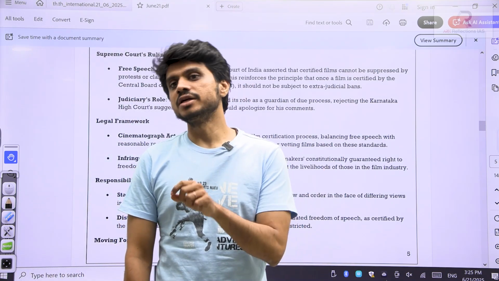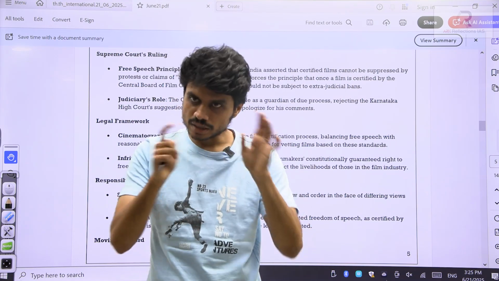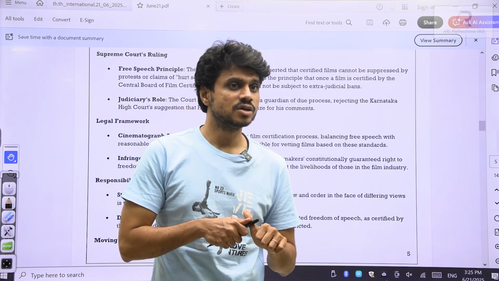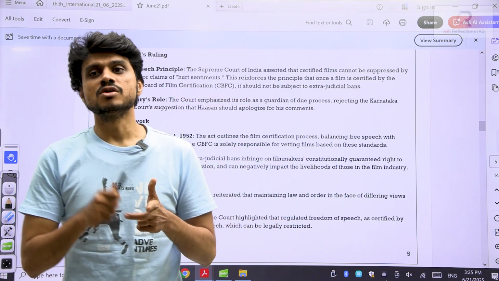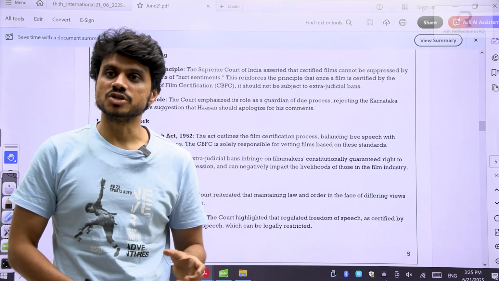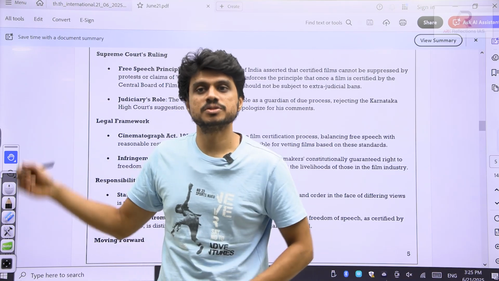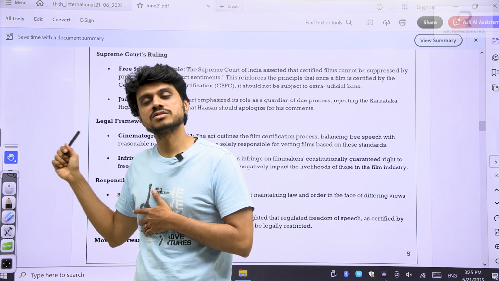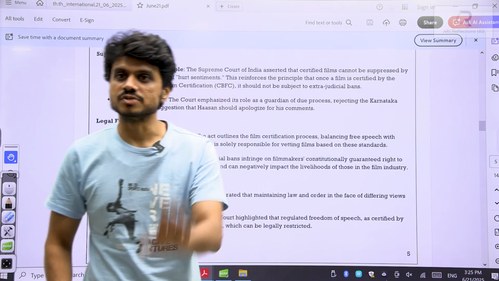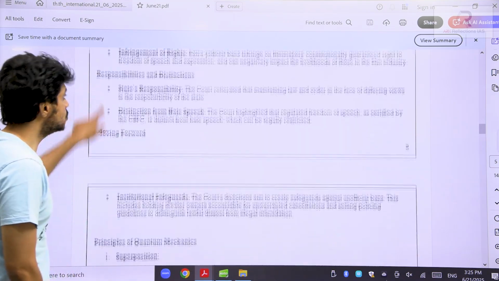As per Article 19, Clause 1, you have freedom of speech and expression. Under Article 19, Clause 2, there are reasonable restrictions like sovereignty of India, defamation, friendly relations with foreign states. Like this, certain restrictions are mentioned, and these are not properly defined. Only when these things are violated will your freedom of speech and expression be restricted. Unless there is such a violation, there should not be any kind of restrictions. This is what has been reiterated by the Supreme Court. Clear? So you need to be aware.